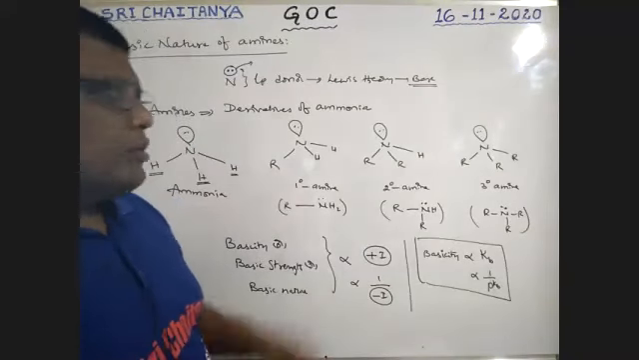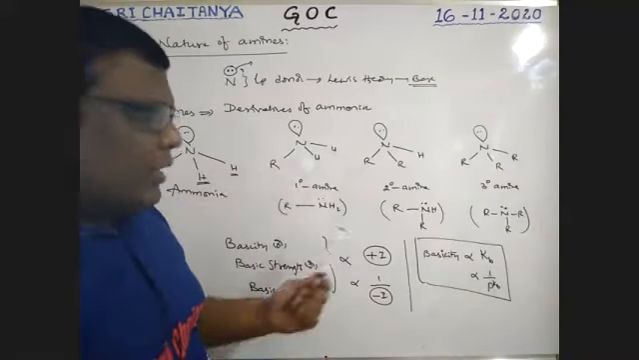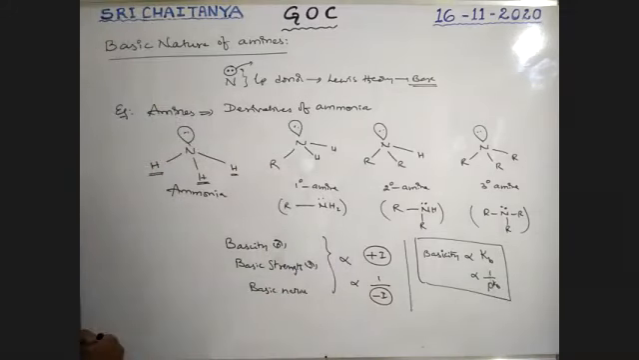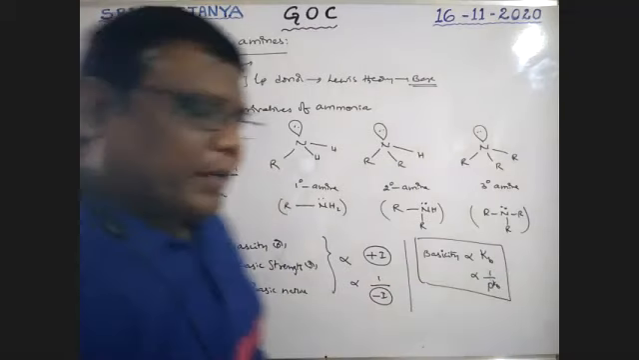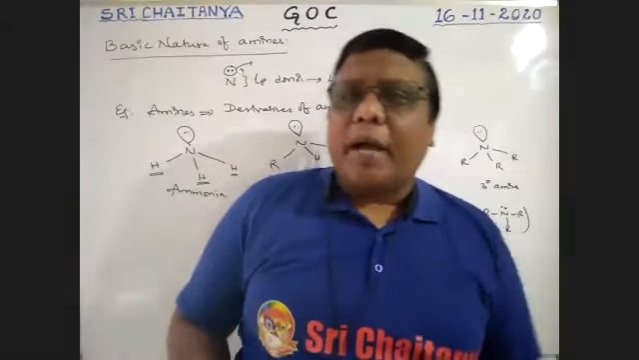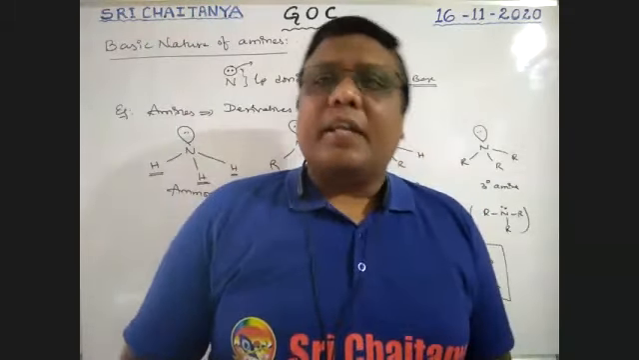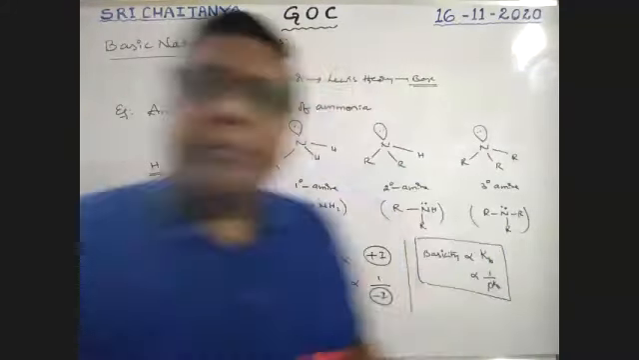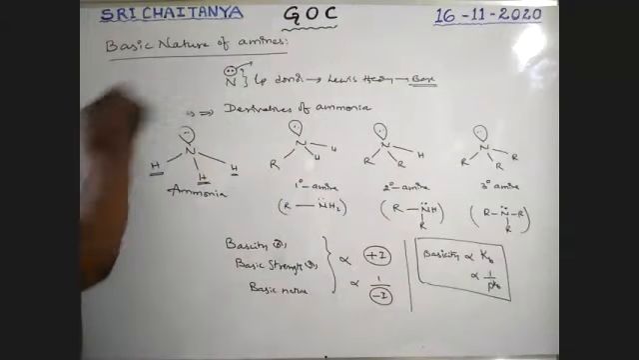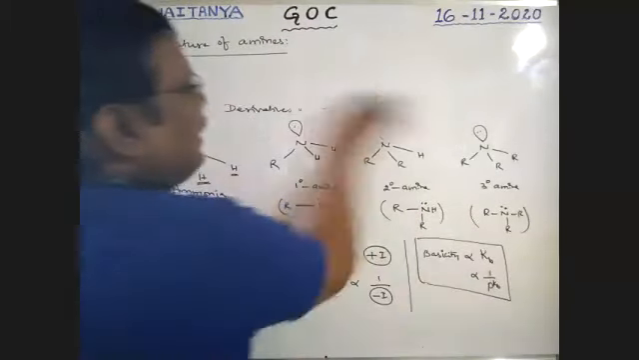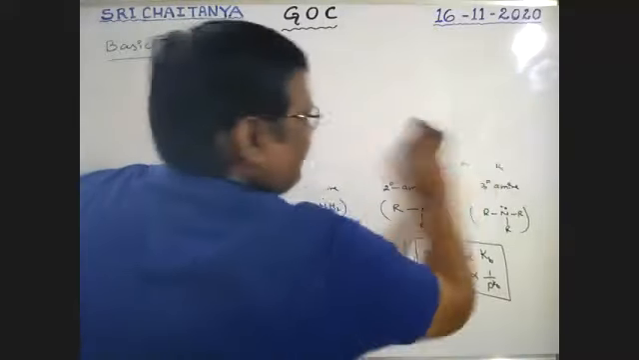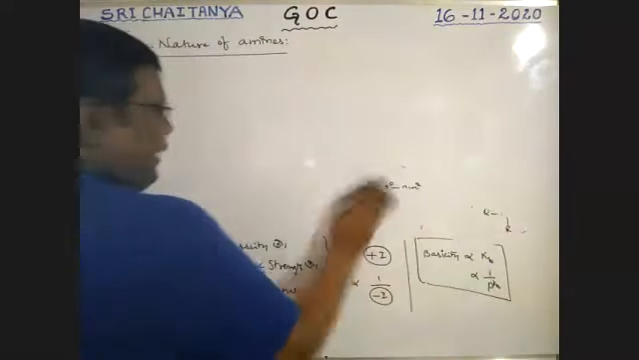How to explain the concept? This is about amines first. Let us discuss one by one the basic nature of these amines. How is it possible? Okay. So now our topic is basic nature of amines, in particular aliphatic amines. Aliphatic amines means open chain compounds. So subheading: basic nature of aliphatic amines.